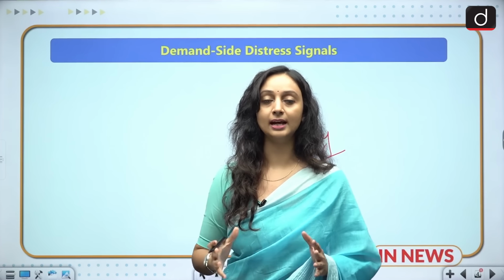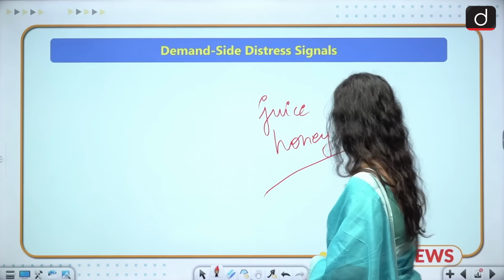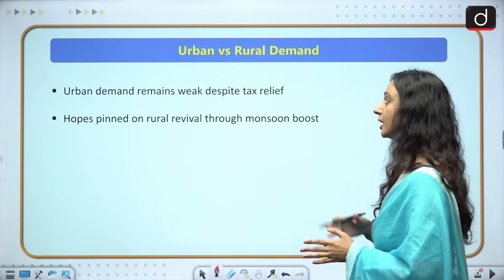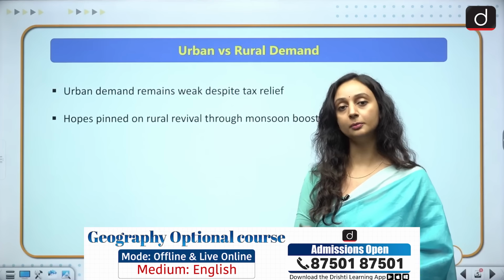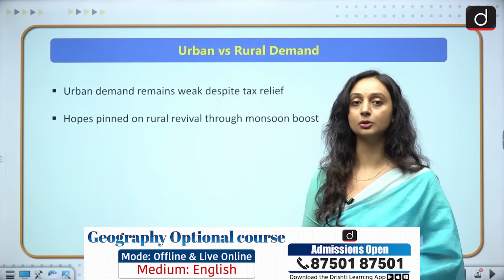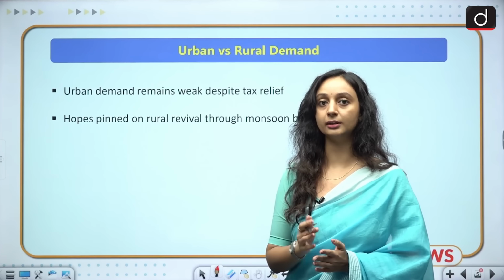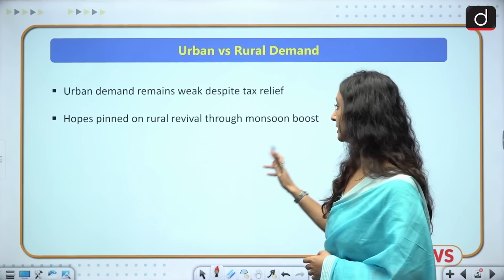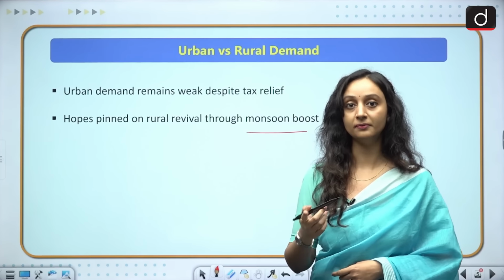So why is all this happening? In fact, both the urban and rural sectors are facing this problem. Our urban demand is also weak despite the tax relief that we saw in this year's budget. Urban is low and rural demand is also low, but there are some hopes that rural demand might increase because there is a good monsoon and there will be a good agricultural season. So this can come up, and urban demand might increase during the time of festivities.